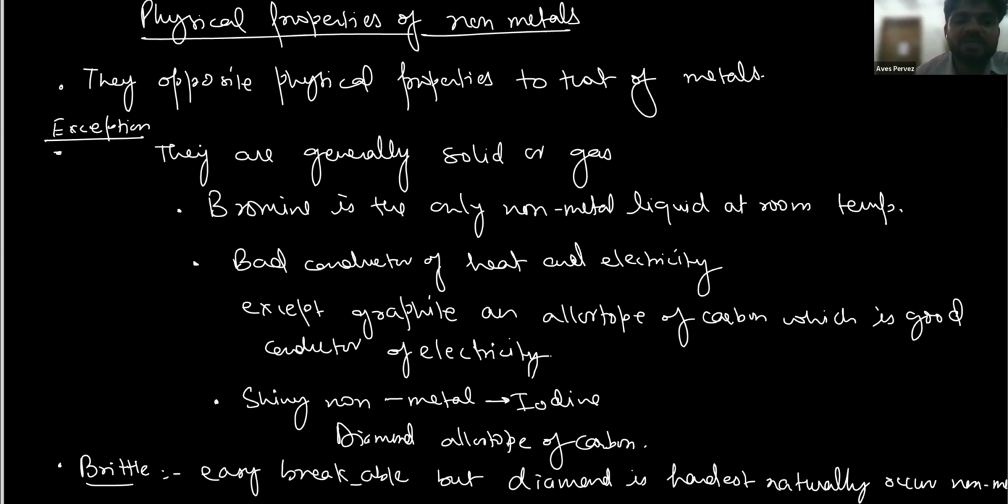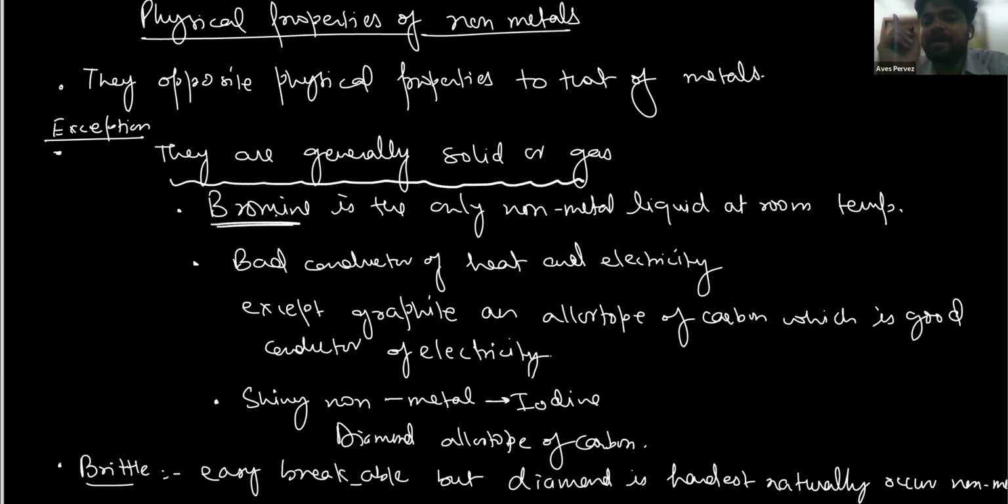Let us discuss. Non-metals are generally solid or gas, except bromine. Bromine is the only non-metal that is liquid at room temperature. Which metal is liquid at room temperature? Can you tell me? Tejasvi, Shoaib: Mercury. Mercury. Very good.